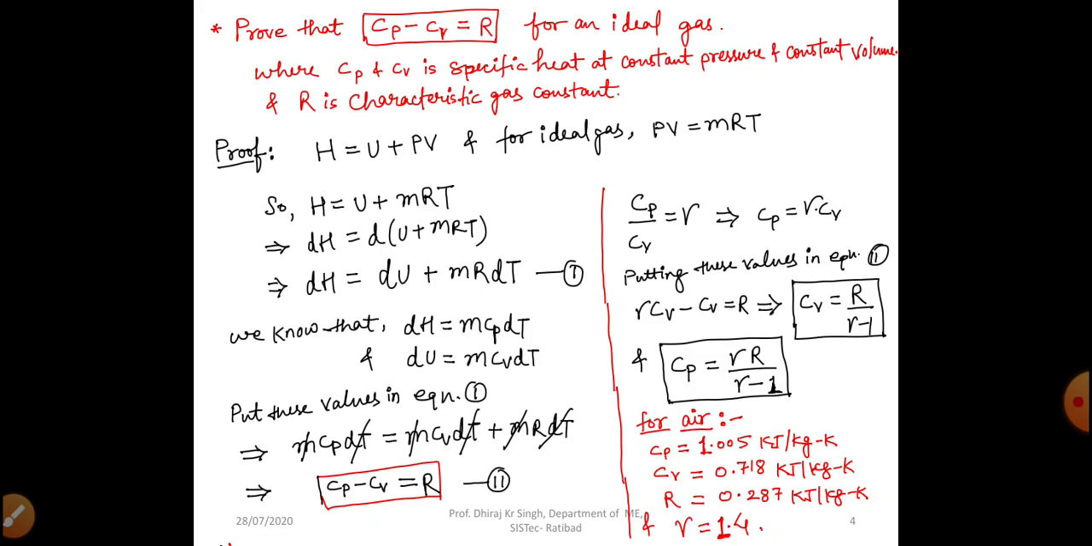Now there are some standard values given for Cp, Cv, R and gamma for air. So Cp for air is 1.005 kilojoule per kilogram Kelvin. Cv for air is 0.718 kilojoule per kilogram Kelvin. R for air is 0.287 kilojoule per kilogram Kelvin, and the value of gamma is 1.4.